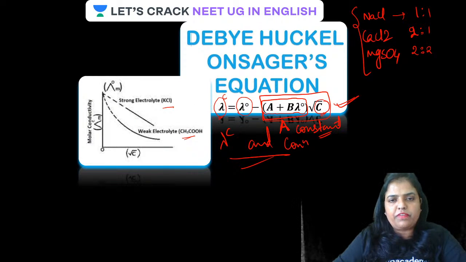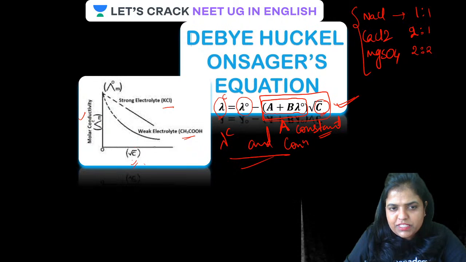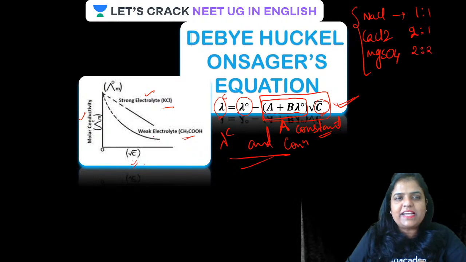If you plot the graph of molar conductivity lambda c with respect to the square root of c, we will find that as concentration increases, there is a sharp decrease in molar conductivity of the strong electrolyte, whereas for the weak electrolyte the decrease is very slight, and not at all sharp.